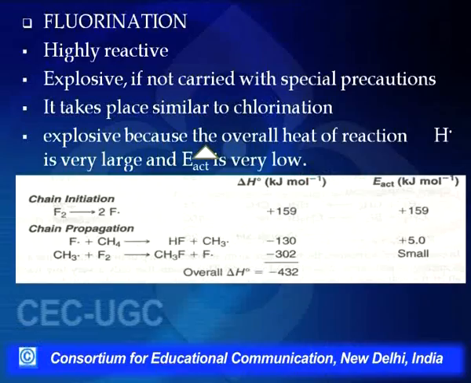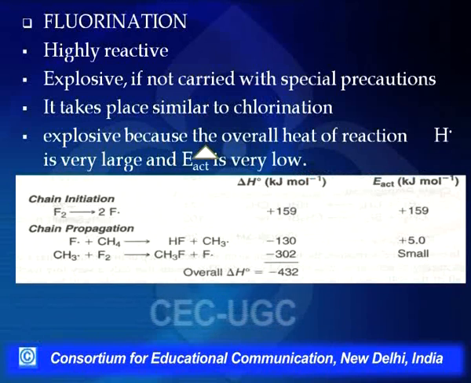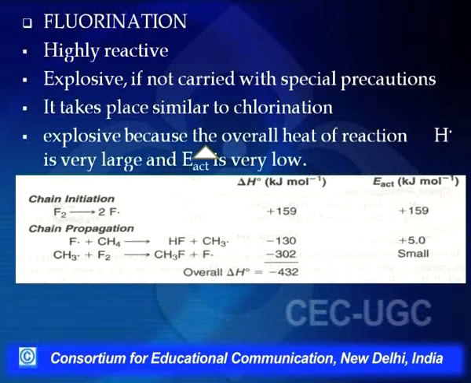To understand why one halogen is more reactive or less reactive than another, we will again go into the energy profiles of the reaction. If I talk of fluorination, I have said fluorination is an explosive reaction. Why is this an explosive reaction? I'll explain it in a minute.